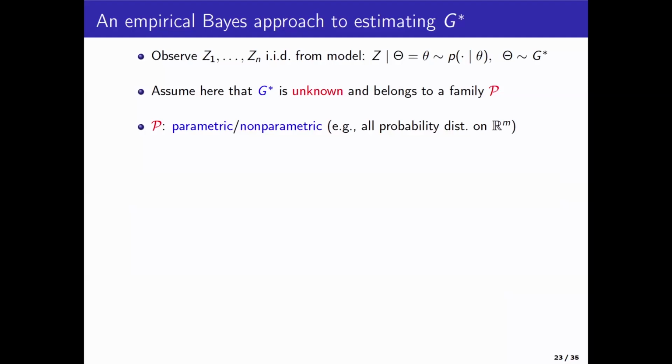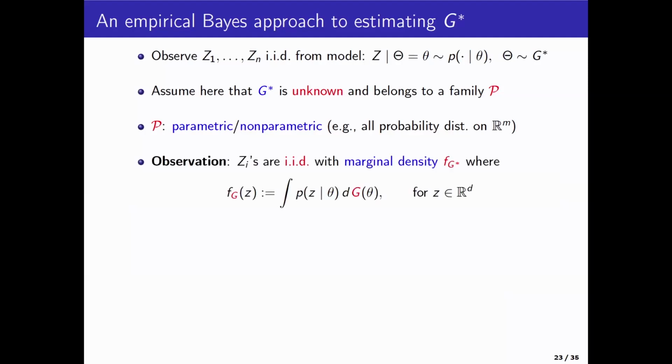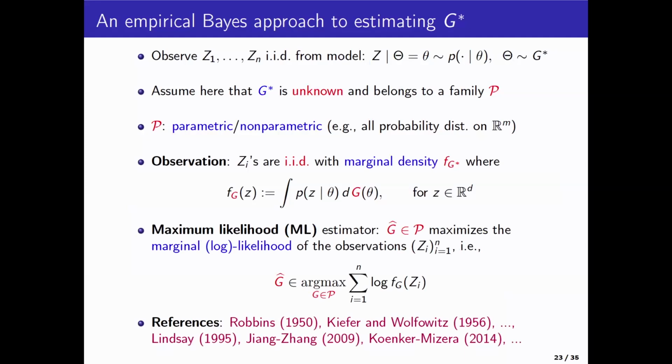Fourier-based methods are very popular, but the method that I particularly like is this NPMLE approach, which was proposed by Robbins in an abstract, and then Kiefer and Wolfowitz developed. So basically, the idea is very simple. In this simple latent variable model, you realize that the Zis are actually marginally IID also. They're IID with this mixture distribution.